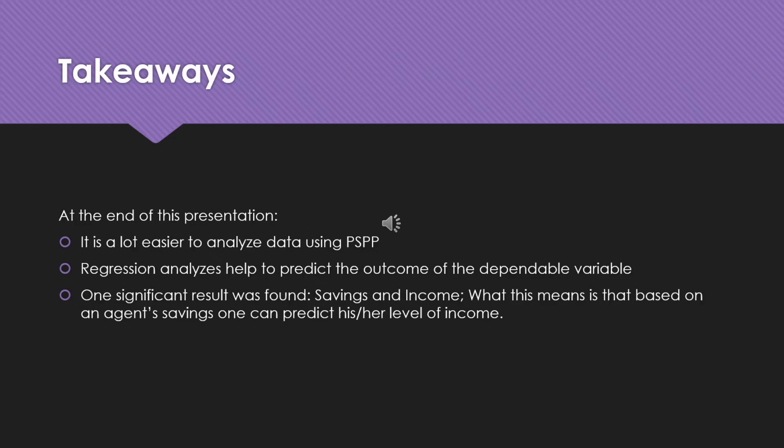Takeaways. At the end of this presentation, it is a lot easier to analyze data using PSPP. Second, regression analysis helps to predict the outcome of the dependent variable. Finally, one significant result was found: savings and income. What this means is that based on an agent's savings,